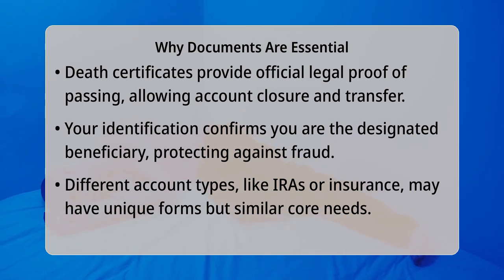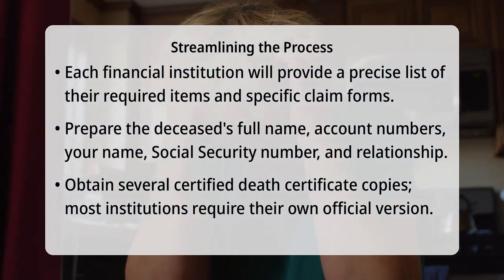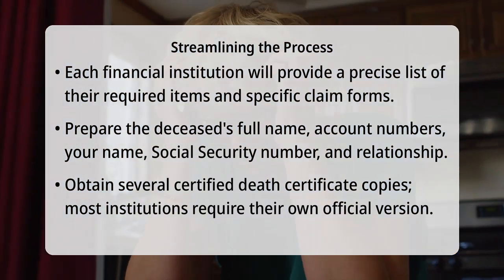Each one will provide you with a precise list of their required items and any specific beneficiary claim forms unique to their processes. When you make these calls, be prepared with the full legal name of the deceased, their account numbers, your full legal name, your social security number, and your relationship to the deceased.